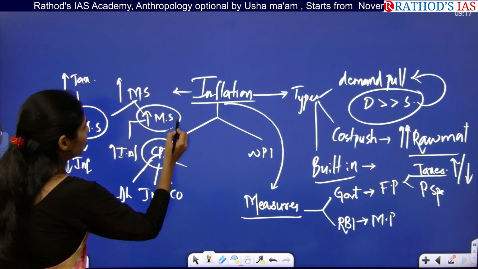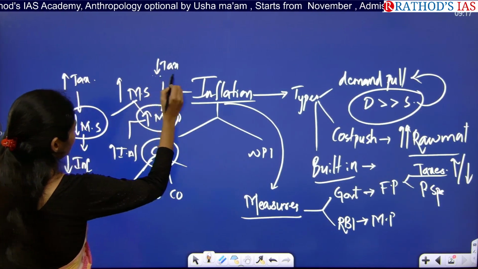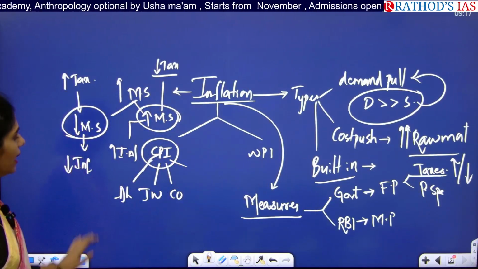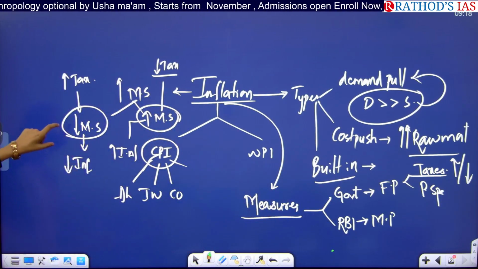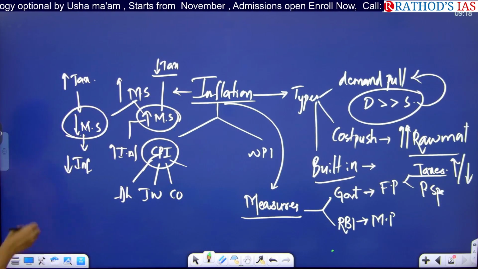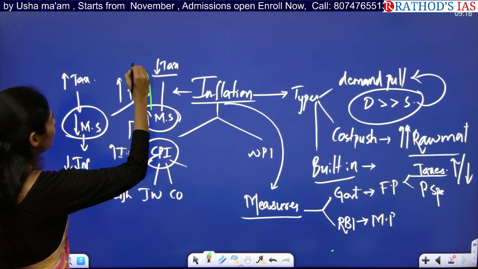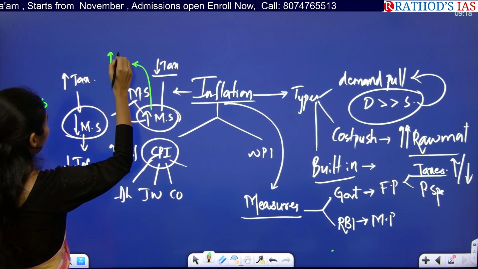Whenever government wants to increase the money supply, government will be decreasing the taxes. It is one of the examples of fiscal policy of government. In the same way, in public spending, whenever government wants to decrease money supply, government will be decreasing public spending. Whenever government wants to increase money supply, government will be increasing public spending.